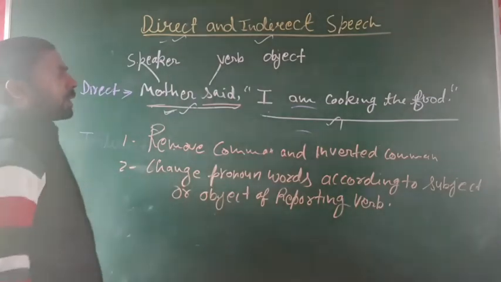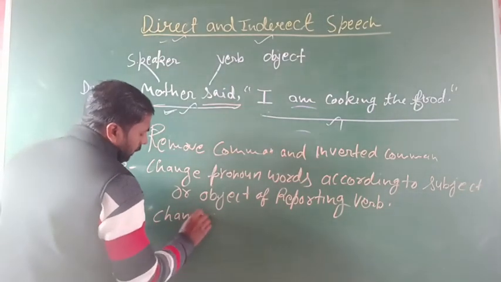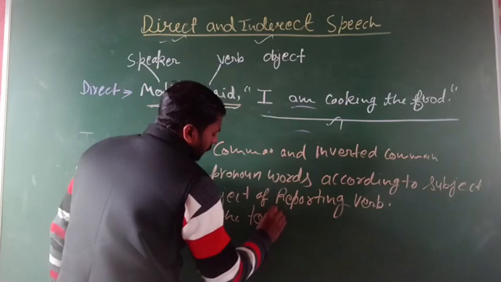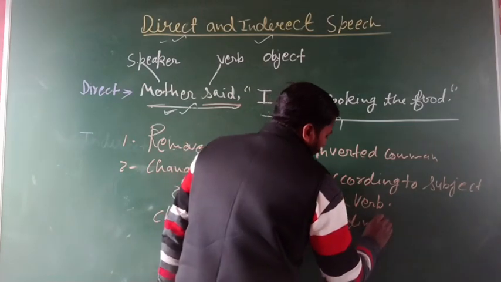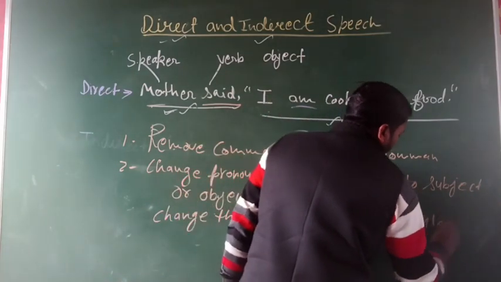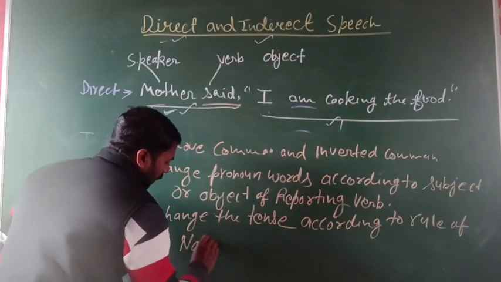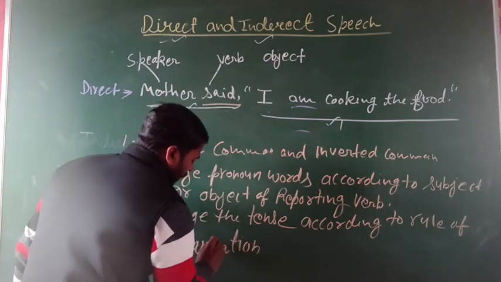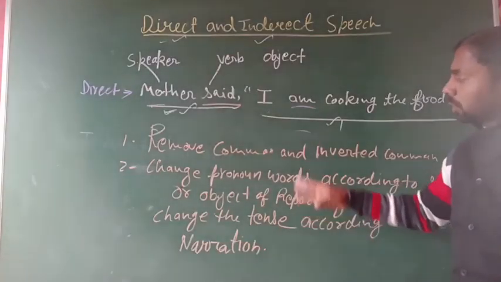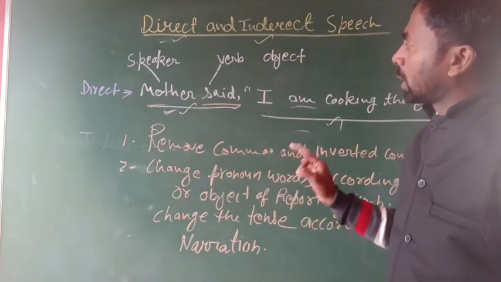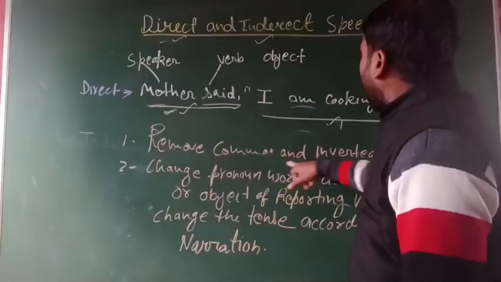And now the third rule is change the tense according to the rule of narration. Okay, the rule of narration. So here are the three major points that are necessary to change direct speech into indirect speech. Okay, first rule is remove the comma and inverted comma.